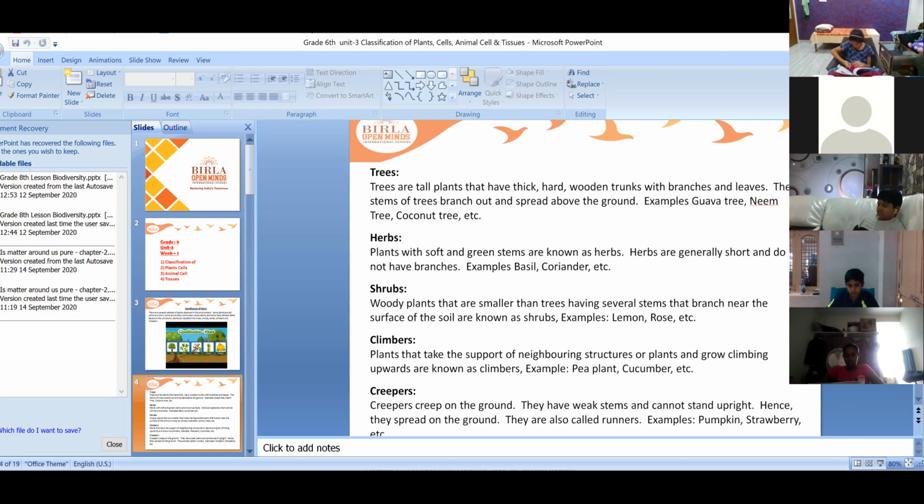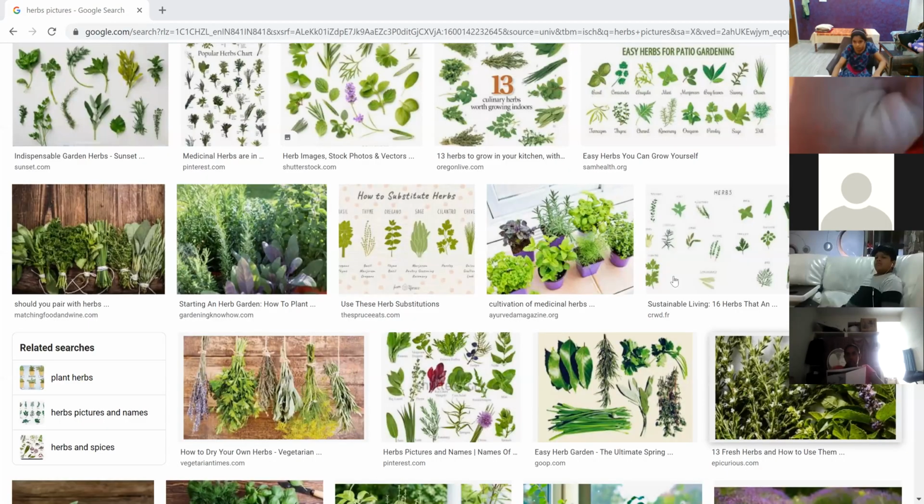I'll just show you the picture of these so that you'll get an idea. Here you can see in these small pots, they are growing mint and coriander. They do not need a large space and they won't grow big like big trees. They are very short. These are the herbs which you all can see. Okay, children.